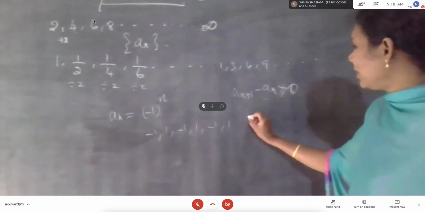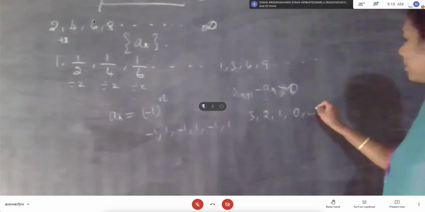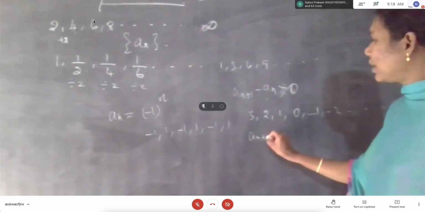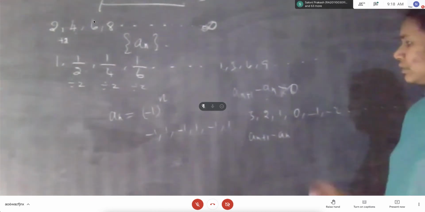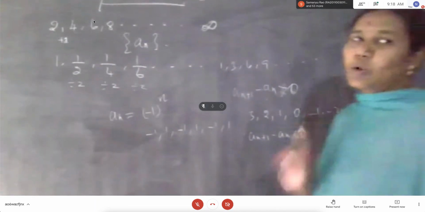In case you are taking 3, 2, 1, 0, minus 1, minus 2 likewise, what is here a n plus 1 minus a n? Negative. Minus 1, less than 0. Negative. Monotonically decreasing.